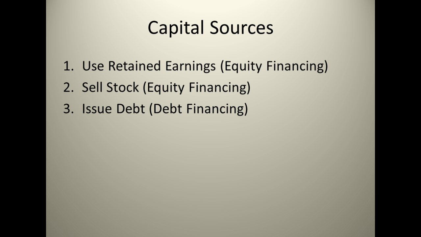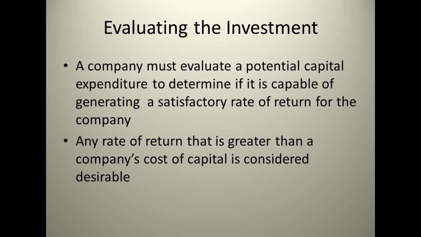Secondly, we could sell stock. So companies could sell stock and give away more ownership, and then through that ownership, they could use the proceeds from the sale to finance the investment. And then finally, we could definitely borrow money, so issue debt, borrow from bondholders, banks, the Fed, different ways where we could finance money.